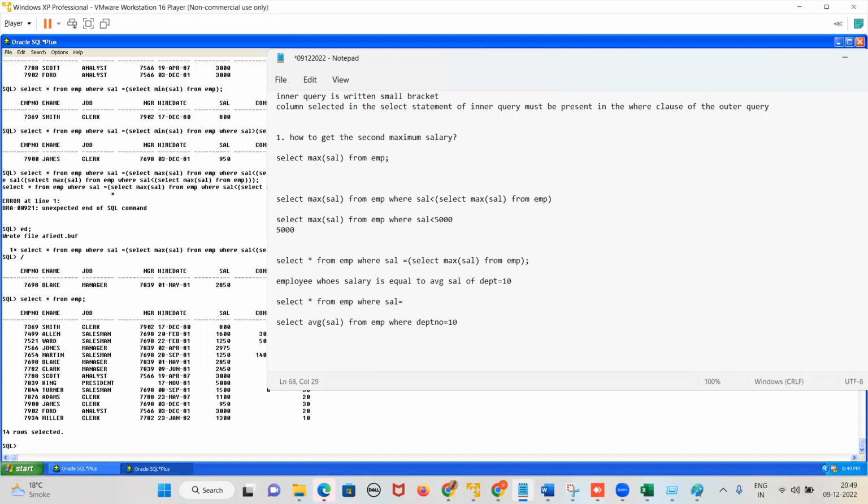Now, this query should be in brackets or not, guys? Yes. So this is your query, right? The employee whose salary equals the average salary of department 10. If I wanted the employee whose salary equals the maximum salary of department 10, what function would be changed here? Max. That's all in the query.